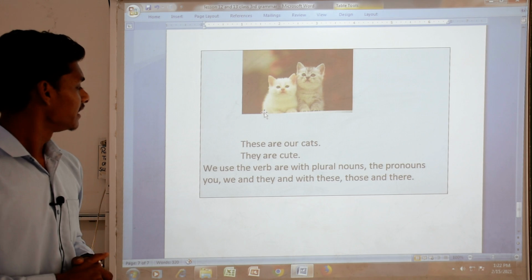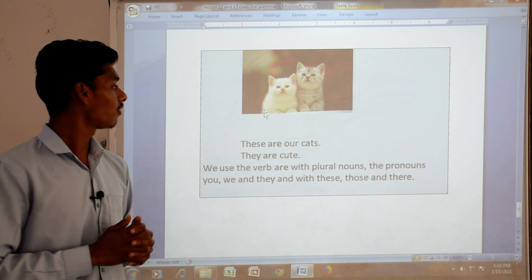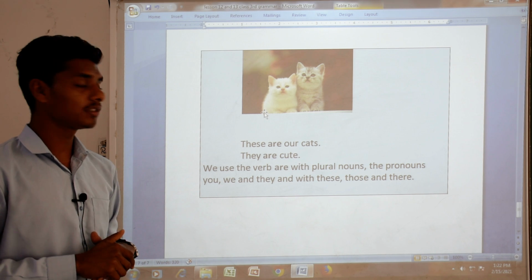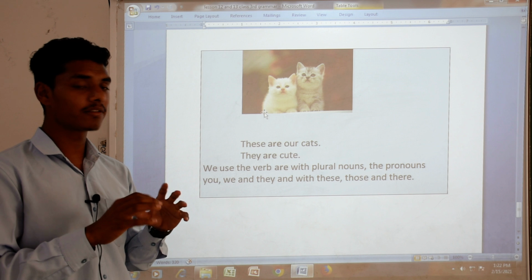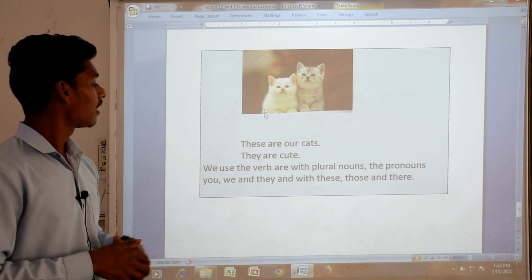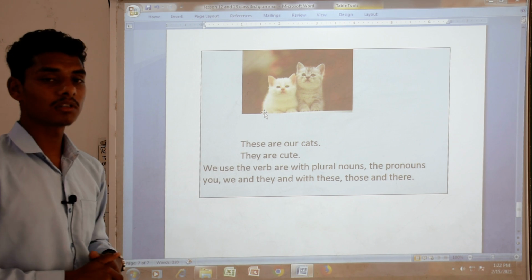These are our cats. Okay, these are our cats. How many cats can you see here? Only two cats. So we are talking about two cats, not only one cat. If we talk about one cat, the helping verb will be is. So these are our cats. They are cute. They are cute means we are talking about both these cats.